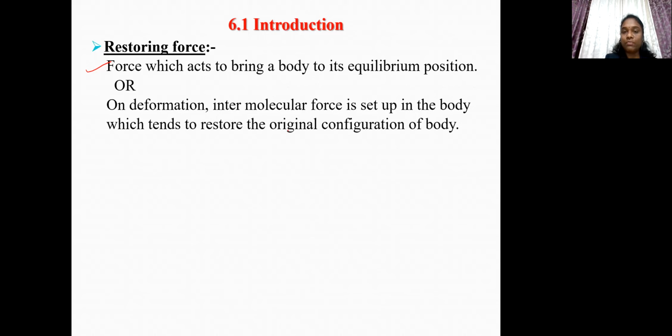Here, original configuration of a body means original shape and size of the body. Restoring forces try to bring the constituents of a body back to their equilibrium position so that the solid or body can regain its original shape and size.